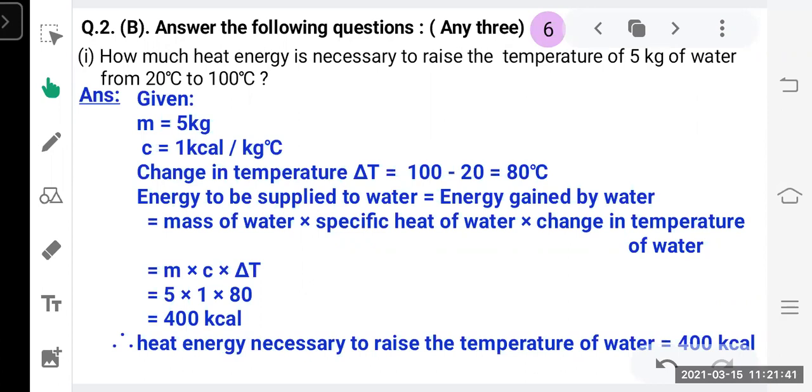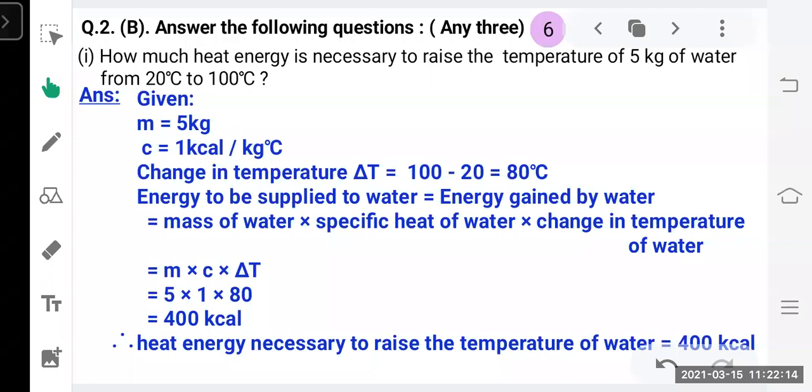Okay, now look at the question. How much heat energy is necessary to raise the temperature of 5 kg of water from 20 degrees Celsius to 100 degrees Celsius? First of all, you have to write down what is given. The mass of water is given, 5 kg. The specific heat of water is 1 kilocalorie per kg degree Celsius. It is not mentioned here, but you should always remember that the specific heat of water is 1 kilocalorie per kg degree Celsius.